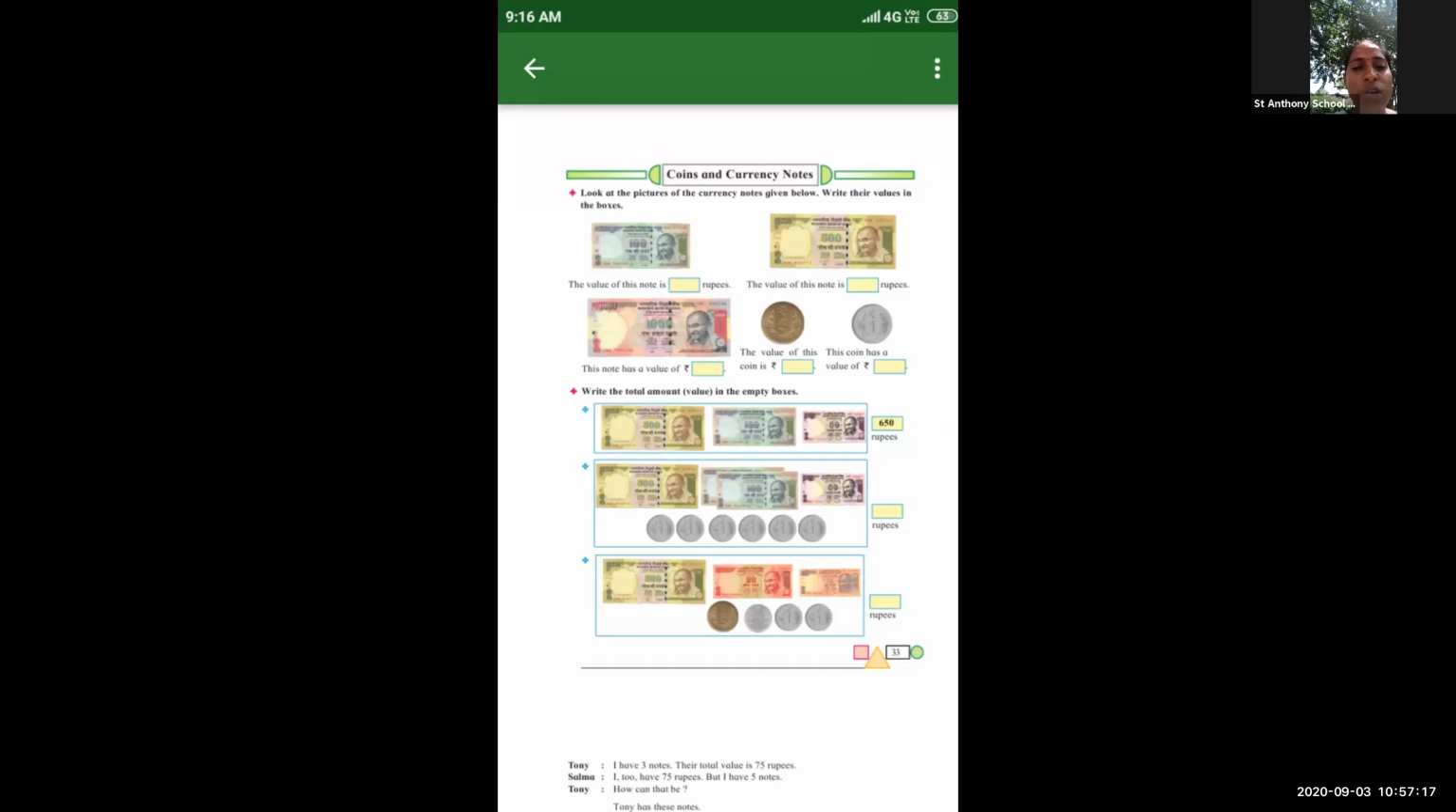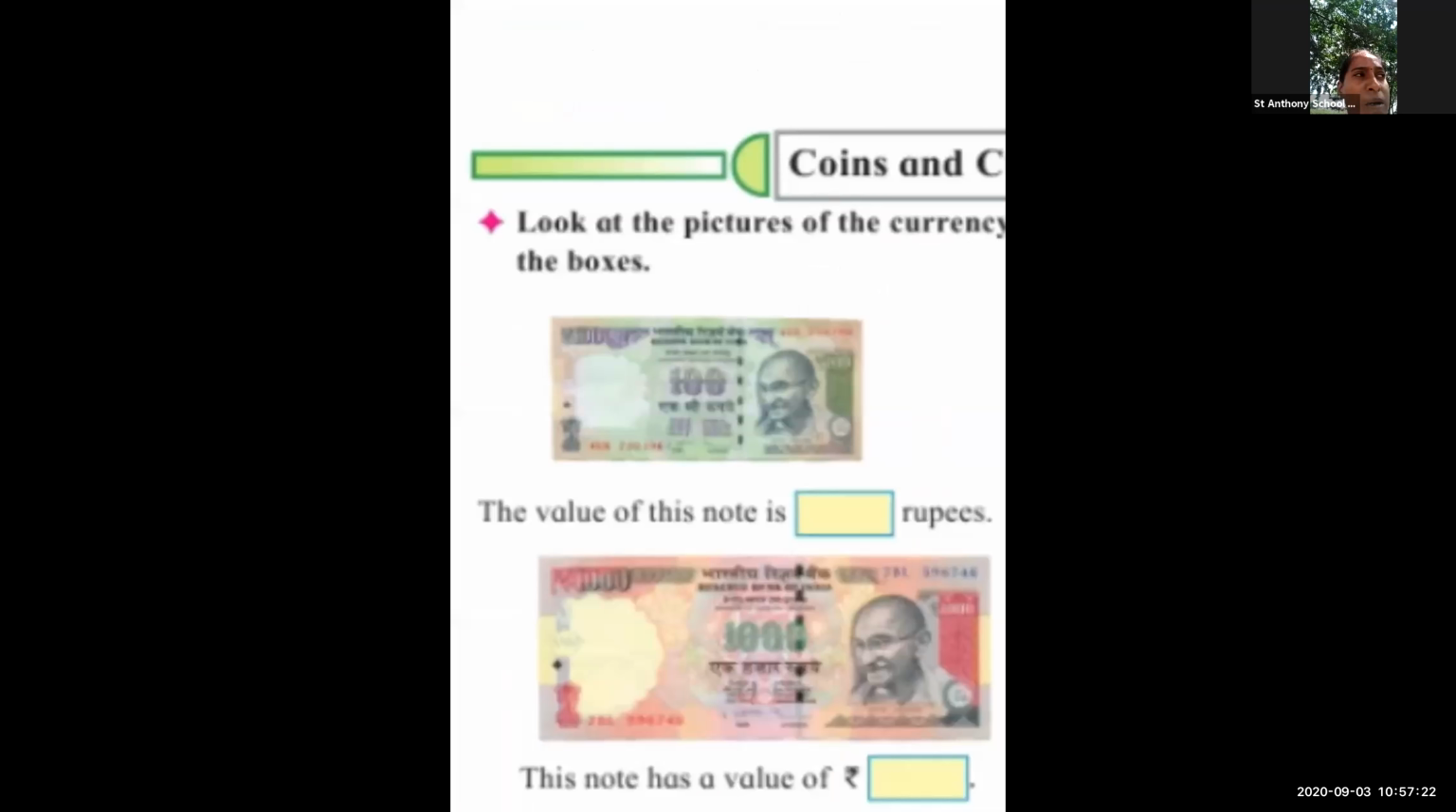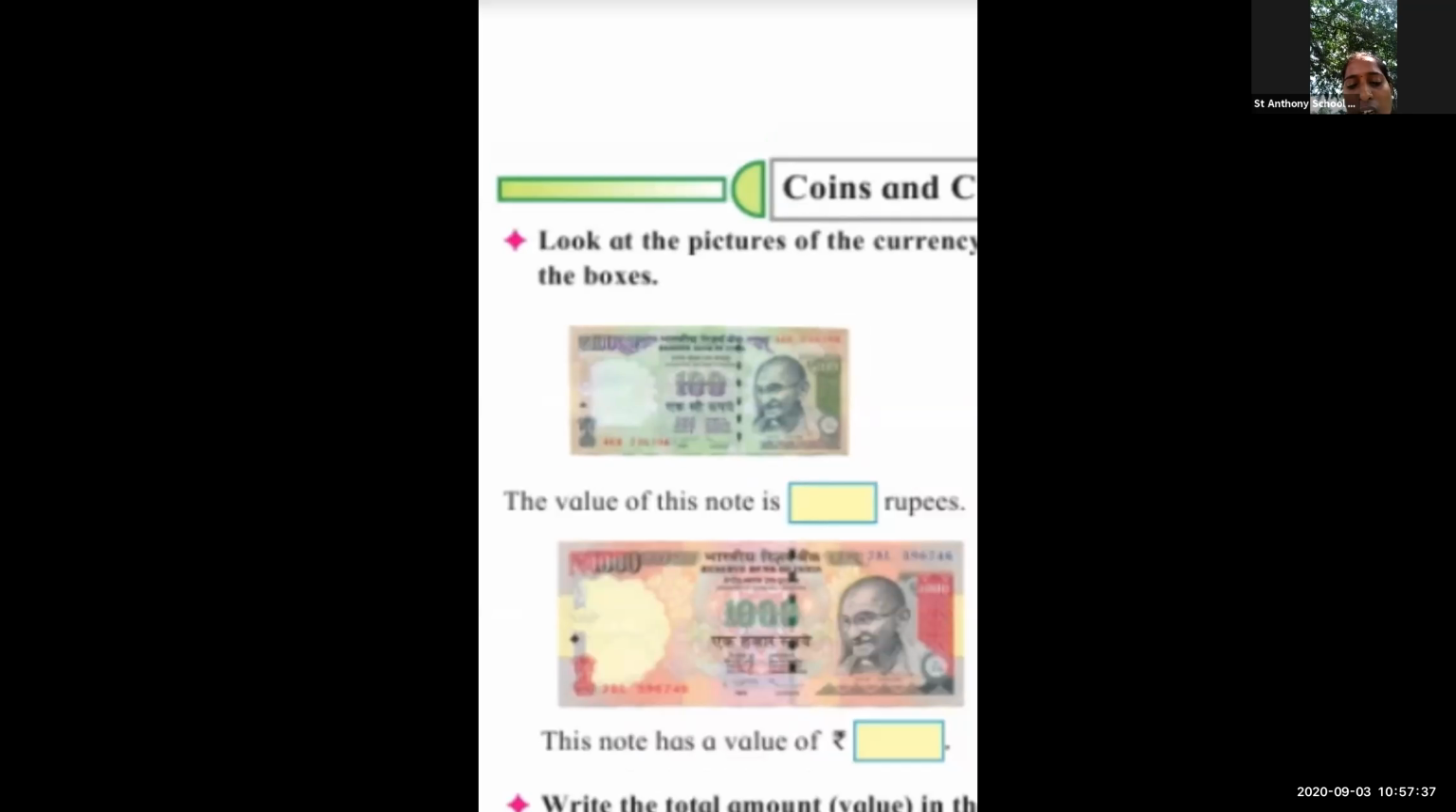Now I'm going to show you one image. Now see this image. I'm going to zoom in on one image. Tell me which note is there on your screen. Now I'm going to put red color over here. Wait a second. Give me the answer in the chat box. This is a note of 100 rupees. Very good. Very nice.